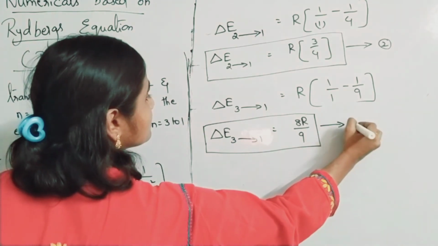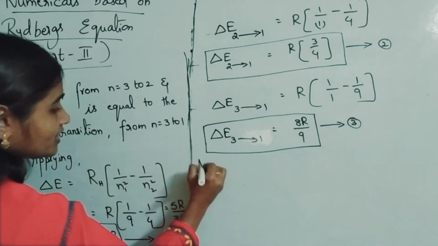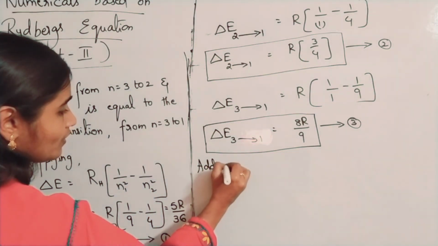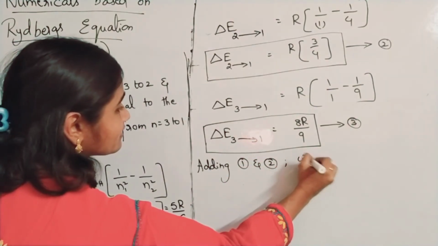This you will be taking as equation 3. Now what is he asking you to find? Show that the sum of first and second transition is equal to the third transition. So adding 1 and 2, what will you be getting here? Adding 1 and 2, we get 3.